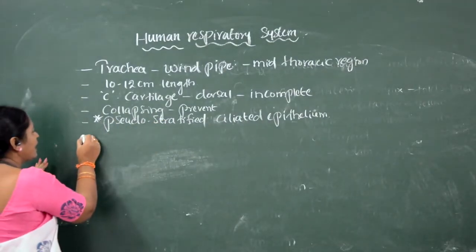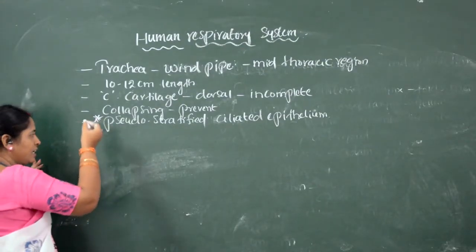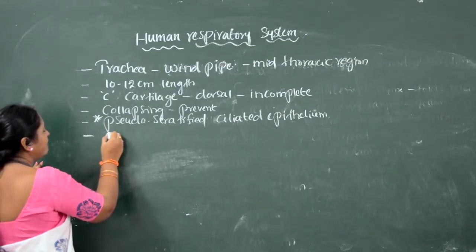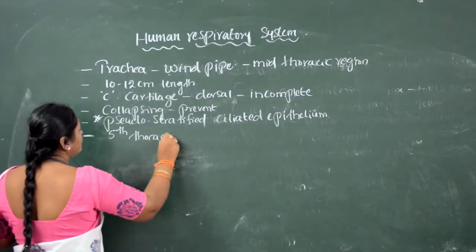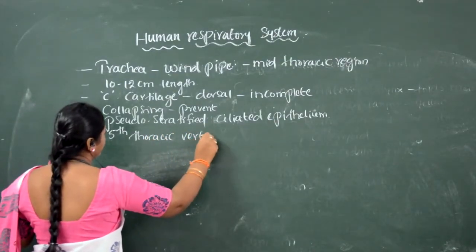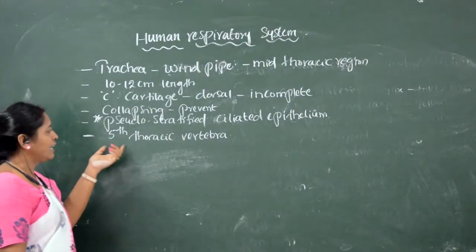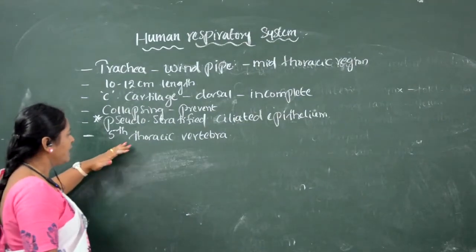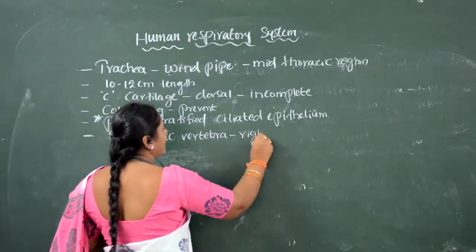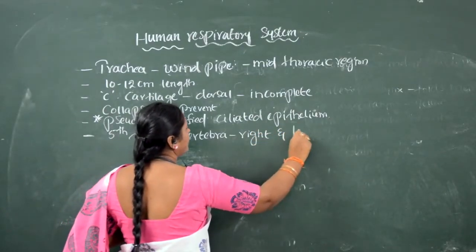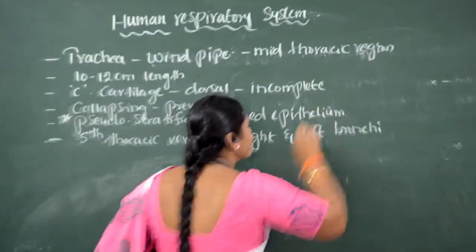Now, in which part does the trachea divide? The trachea divides near the fifth thoracic vertebra. Near the fifth thoracic vertebra, the trachea divides into two branches, right and left bronchi.